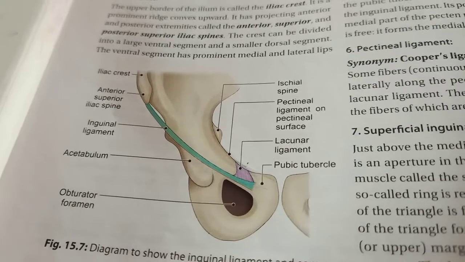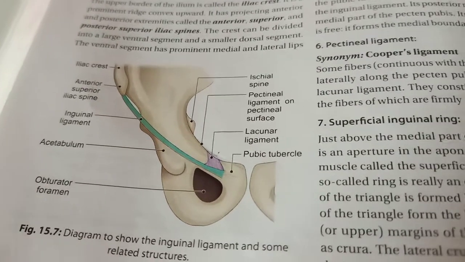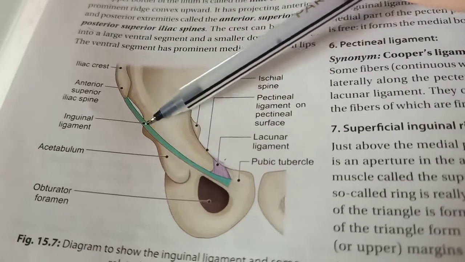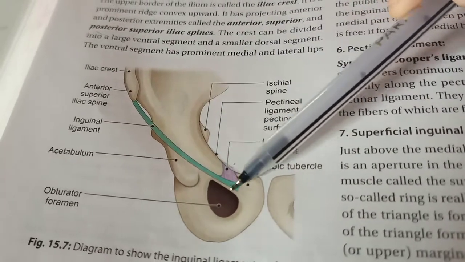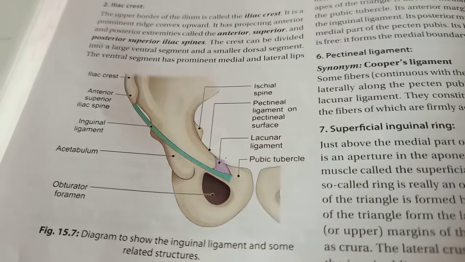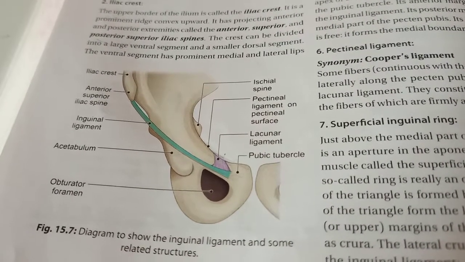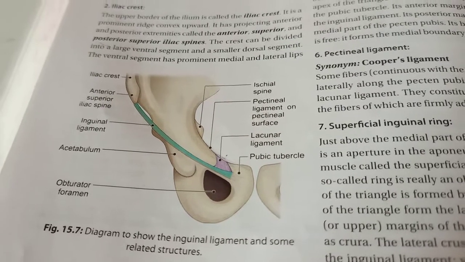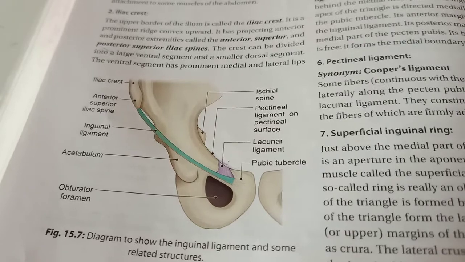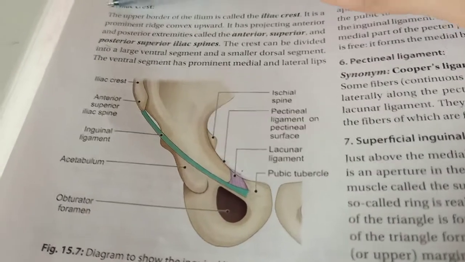Okay. The attachments here are fascia lata. This fascia lata is present at the lower border of the inguinal ligament. Okay. And traction of this fascia will make the ligament convex and downwards. Internal oblique is present on the lateral 2/3 of the upper surface of the inguinal ligament.